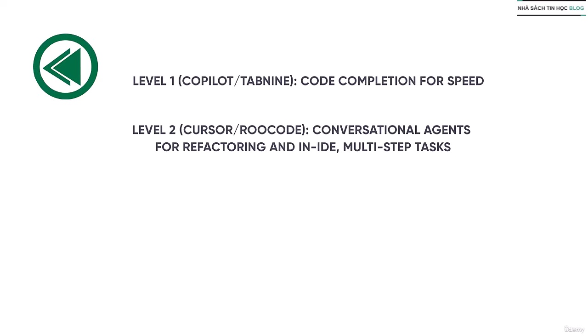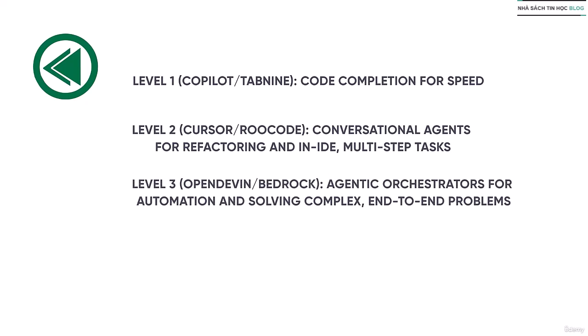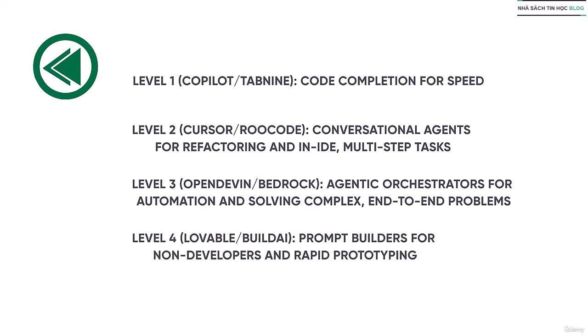We use these for refactoring in the IDE and multi-step tasks. Third one is agentic orchestrator for automation and solving complex end-to-end problems. Fourth category, prompt builders for non-developers and rapid prototyping. Examples like Lovable, Build AI.